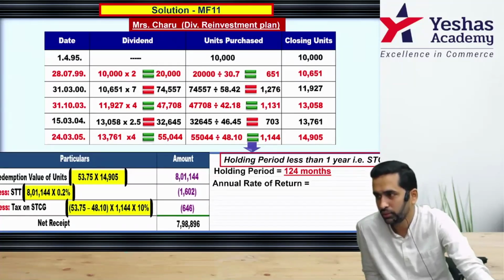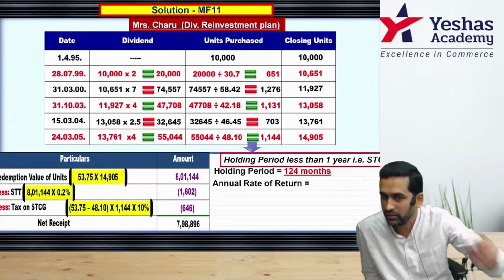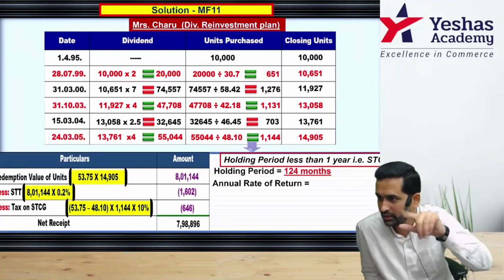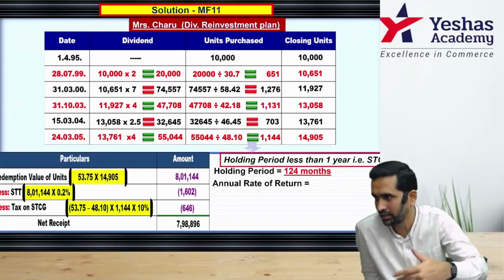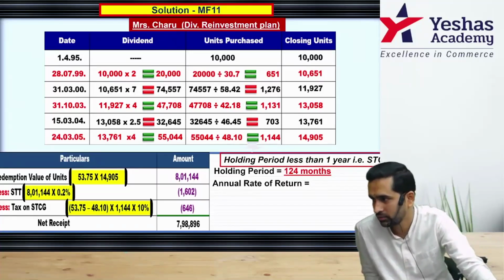So should we consider that as cost of acquisition? Hope you're understanding my question. How much did you invest? 1 lakh rupee. How much are you getting now? 798,896. In between, some dividend was supposed to come, but it never came to you. So should I consider those dividends also as your income received? Is it actually income even received? Did anything come to your bank account?